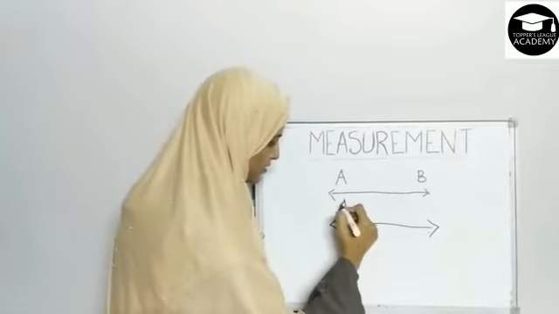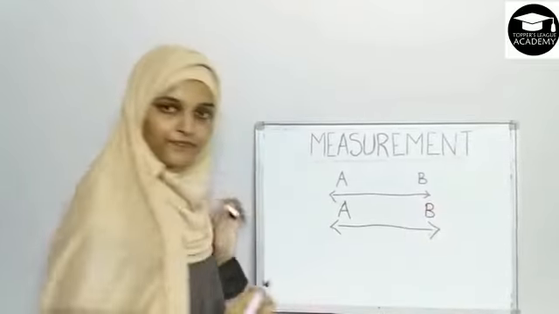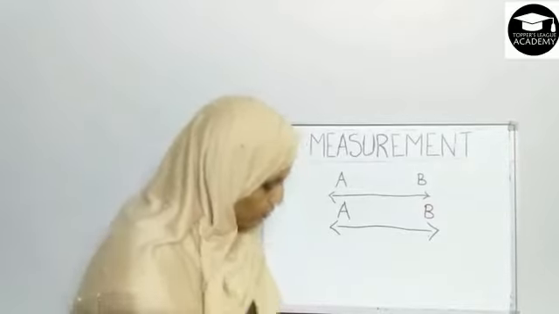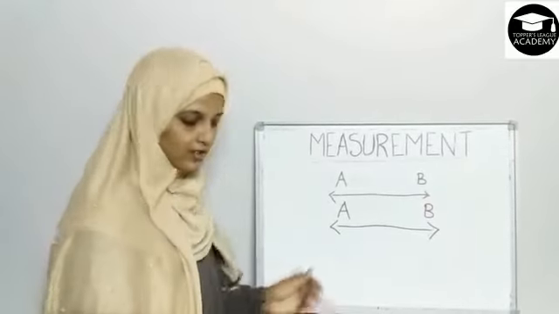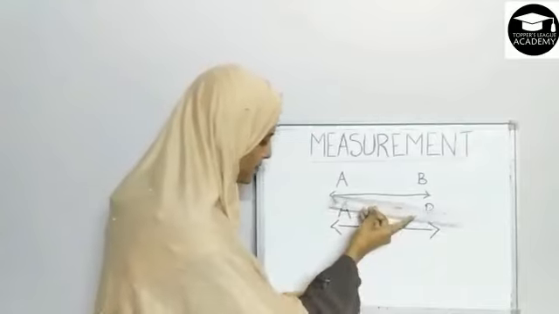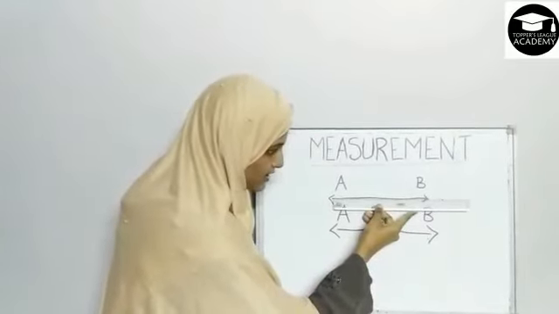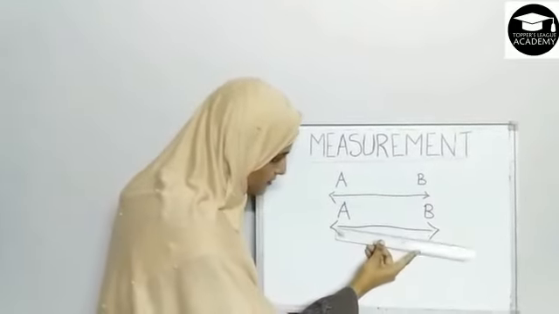So we will make this also line AB. So we don't know the measure of this. So when we measure this, we come to know that it is 21 centimeters.